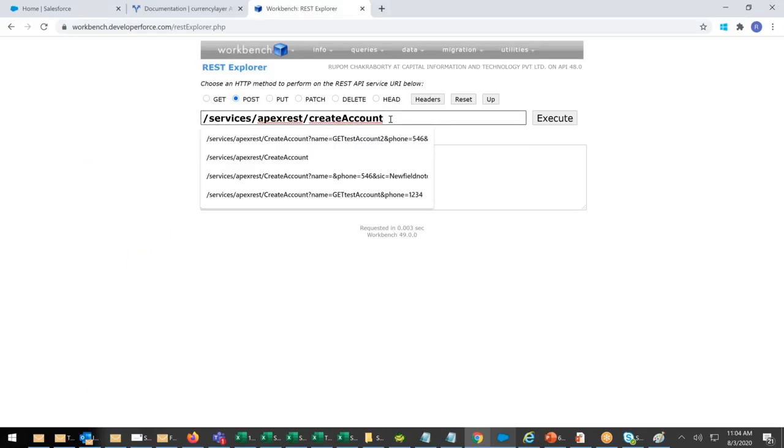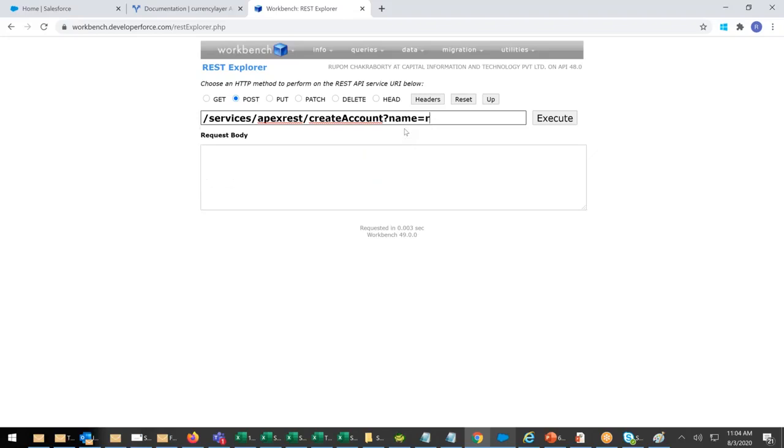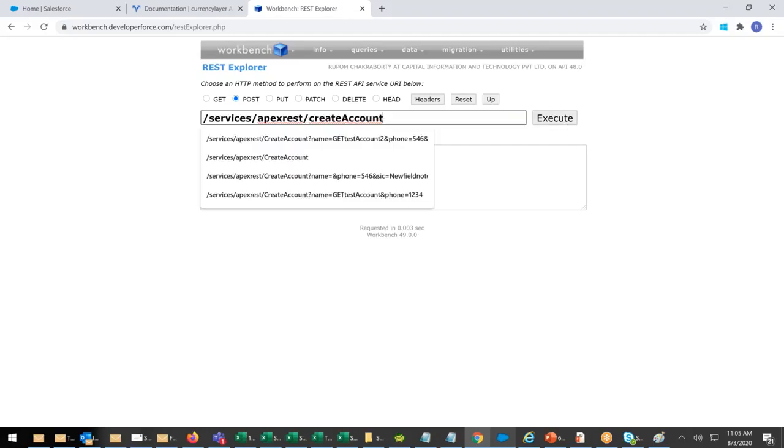If it's a get, in that case I will put everything here. Question mark, name equals to Rupam, and phone equals to 888, and industry equals to, and then I'll say execute. On the link itself, I will pass the data. But now we have put the post method.